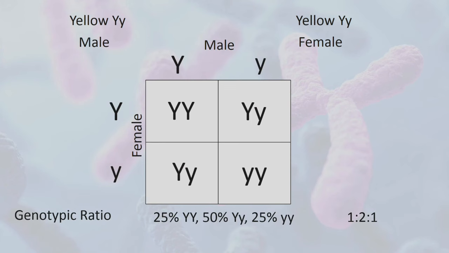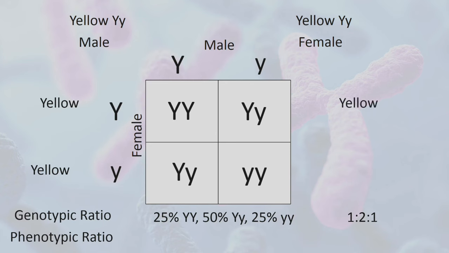The other one is the phenotypic ratio. So, para makuha natin ang phenotypic ratio, dapat alam natin yung definition nito. Pag sinabing phenotypic or phenotype, it refers to the visible traits or characteristics in the organism. So, dito, 75% of the alleles present in this Punnett Square shows the yellow color and 25% is green.